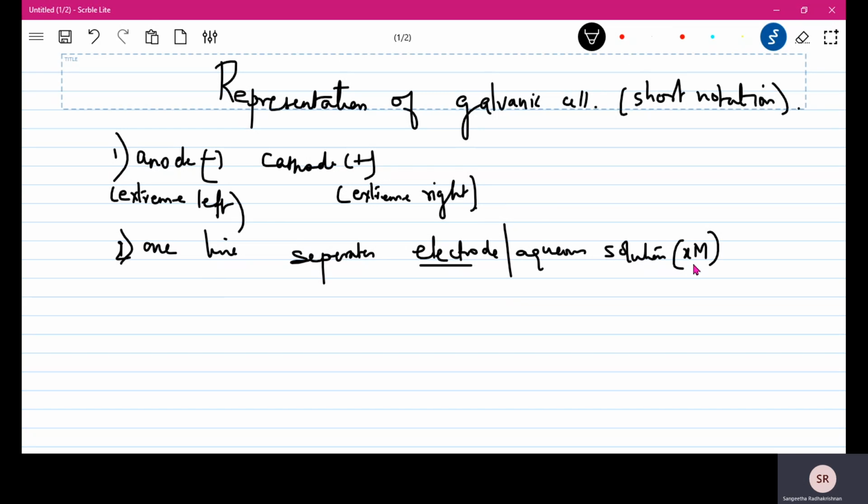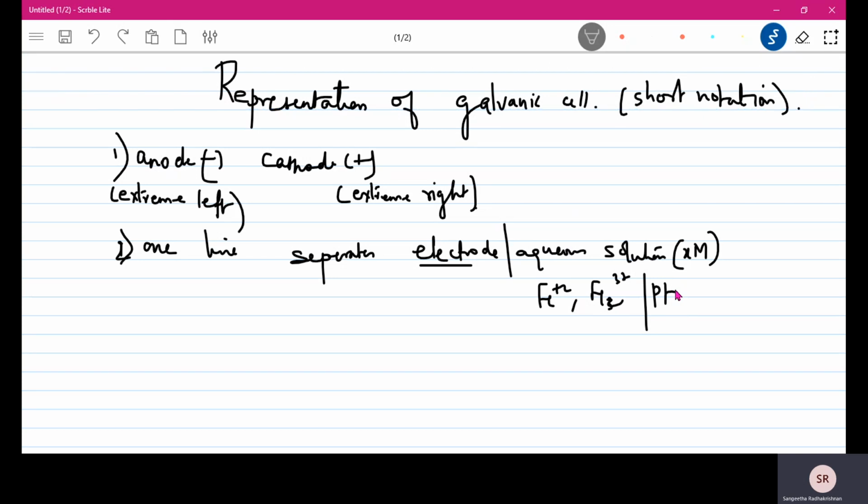Now suppose you have two ions in two different oxidation numbers, but within the same phase. That means if in the solution, for example, you have Fe2+ and Fe3+, then you just separate them by a comma. And then you may have an inert electrode like platinum. So if you want to write a single half cell, I'm not writing both half cells, I'll tell you, just show me how you will write the zinc half cell, only the zinc half cell.